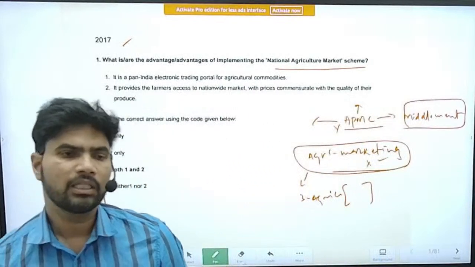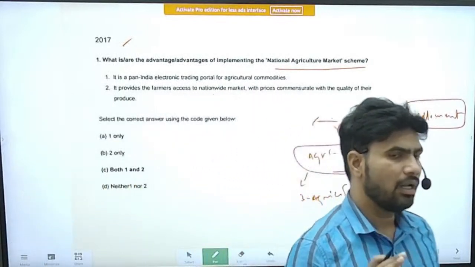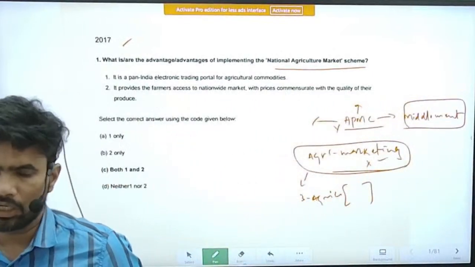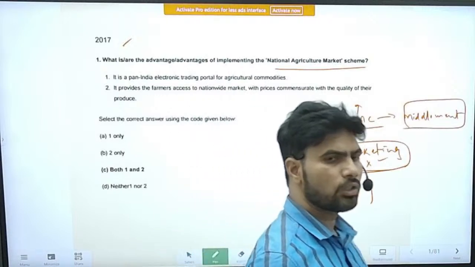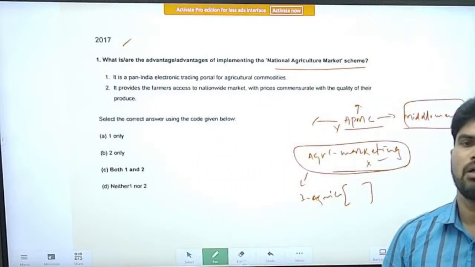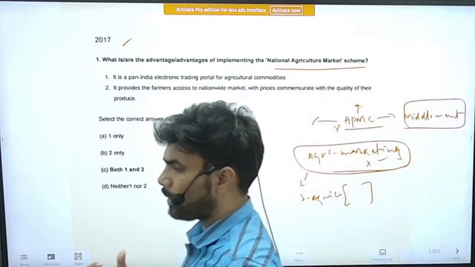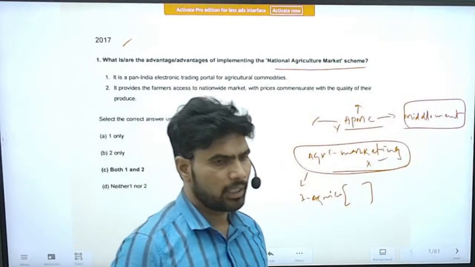In response to the three farm laws, the Punjab farmers protested at the Delhi border. That protest got a lot of support, and you also know the consequences of that protest. The government had to finally withdraw the laws. I'm not saying that they are completely good or completely bad also.